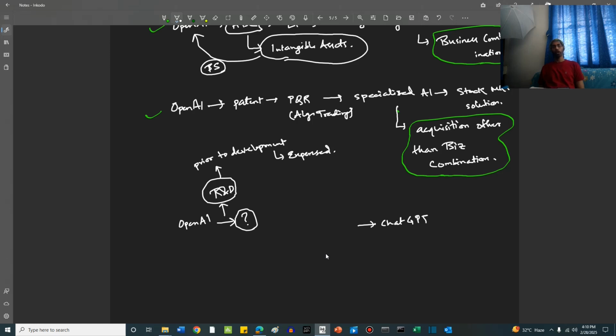So let me not call it R&D, let me only call it R, or research. The research expenses prior to development have to be expensed. This is according to IFRS.